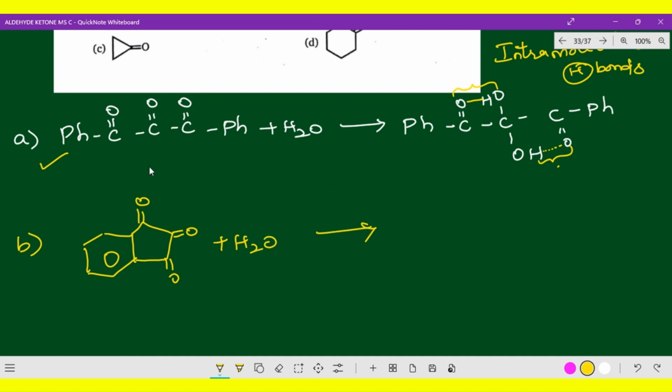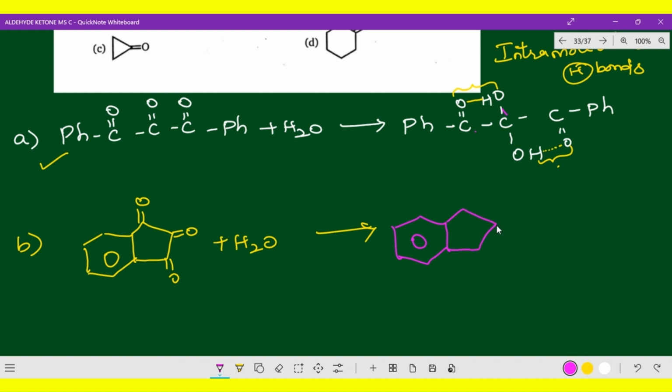Geminal diol formation. See, at this point, what do you mean by geminal diol? The same carbon is attached to the hydroxyl groups. Now, if the hydroxyl groups are attached to adjacent carbons, that means the functional group is vicinal. Geminal means the same carbon is attached with the functional group. Here also, you will get only the geminal diol. I hope you got clarity on what is geminal and vicinal.